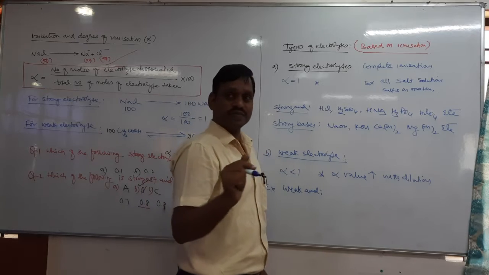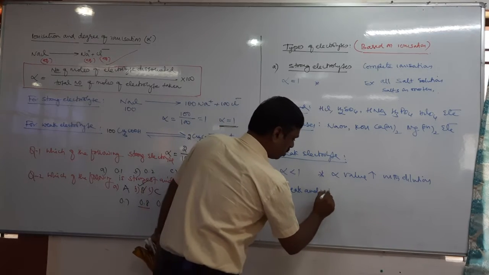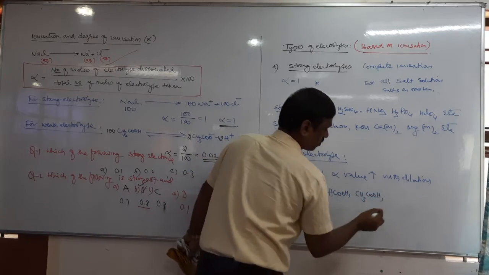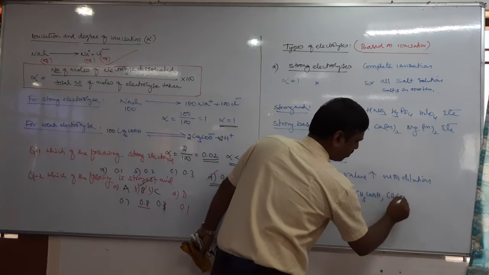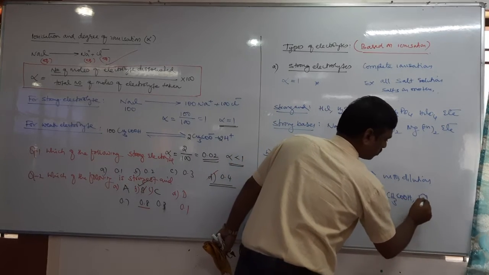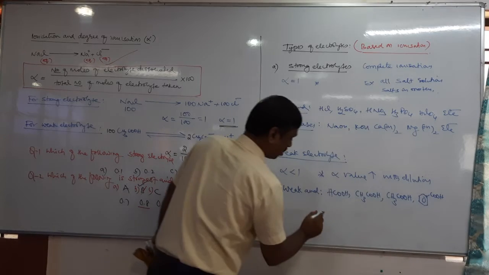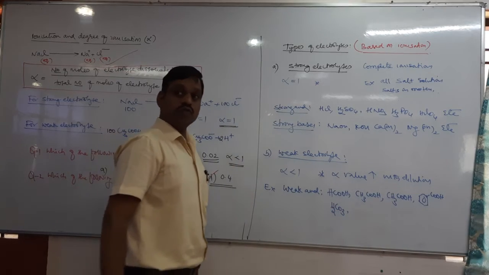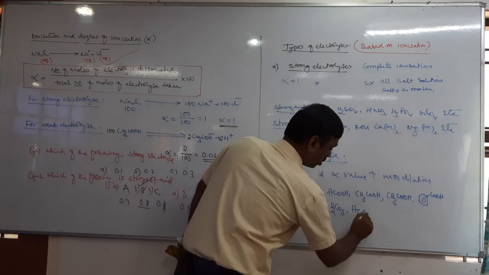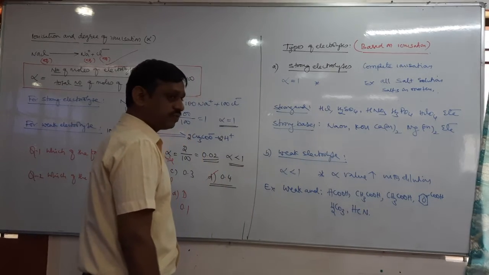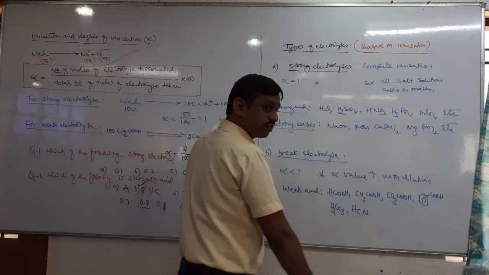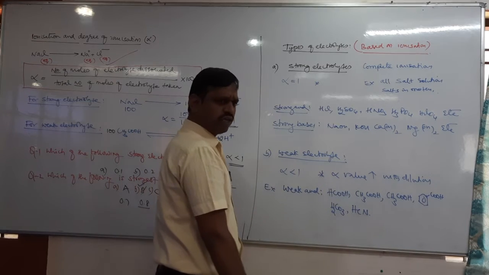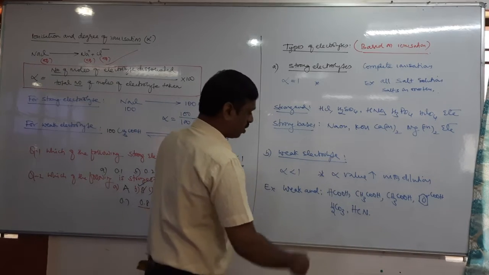Usually organic acids are weak acids, like formic acid, acetic acid, propanoic acid, butanoic acid, benzoic acid, and many more. Even H2CO3, carbonic acid, which we have studied in the solution topic, is also a weak acid. Even HCN, hydrogen cyanide, is also a weak acid. Next, why are they called weak acids? Their pK value, we have studied? No, pKb, no, okay. We'll study separately.